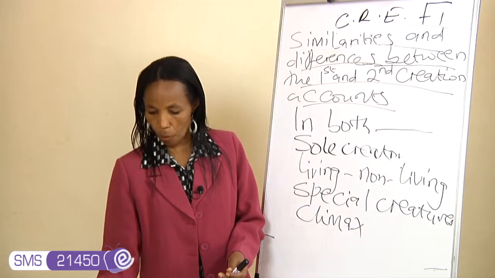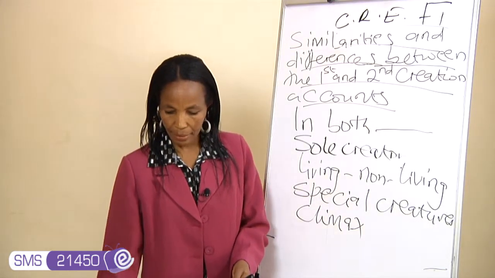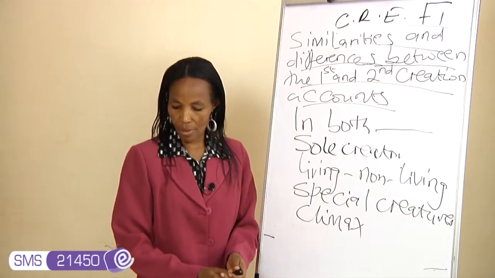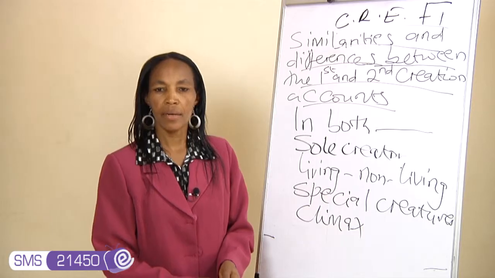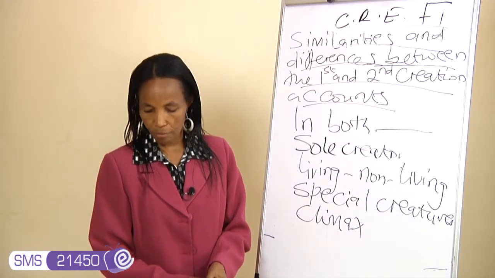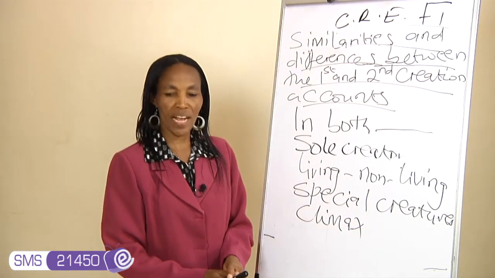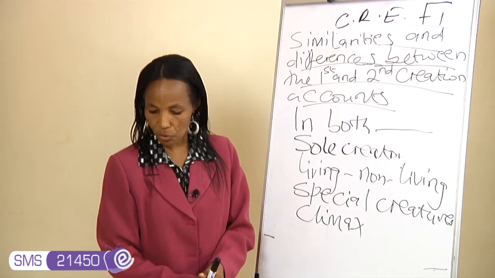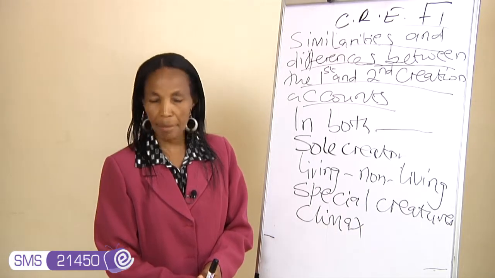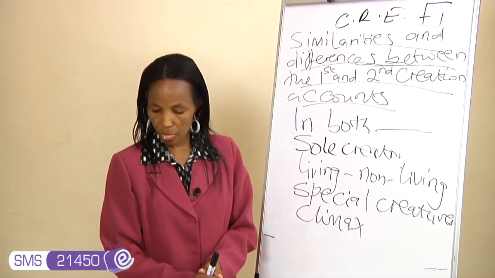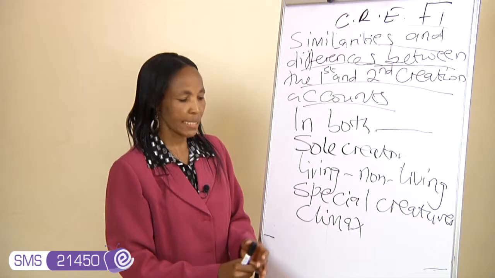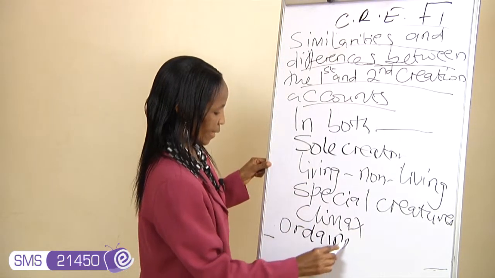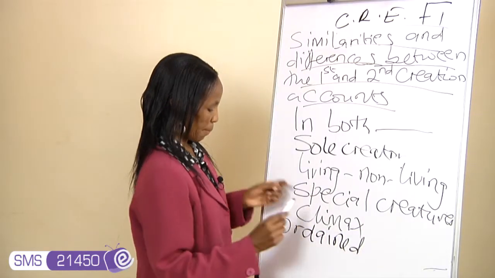Now, point number 4, the fourth similarity between the first and second creation accounts is that in both, God creates a helper or a companion for man. Point number 5, in both, God ordained or instituted marriage.